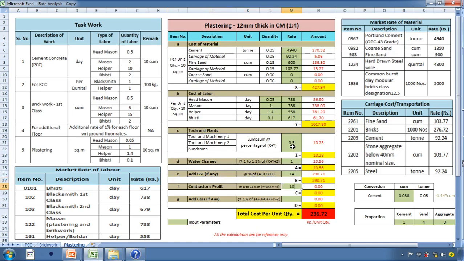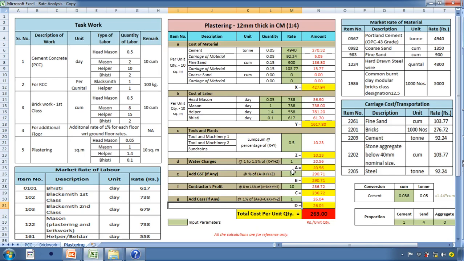Contractor's profit at 10% is calculated as 236.72 rupees, whereas sales tax at 1% is calculated as 26.04 rupees. So the cost of plastering per square meter is 263.00 rupees. Now this 263 rupees is for per square meter and thickness of 12 mm.